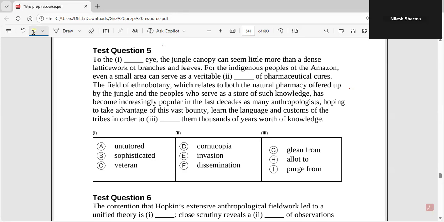So let us look at the text. It says, to the blank eye, the jungle canopy can seem little more than a dense latticework of branches and leaves. So now if you look at the first idea, you will see that it's talking about jungle canopy. What is jungle canopy? Jungle canopy is like, you have a lot of bushes and it's like dense jungle, dense forest, abundance of flora and fauna, basically, very dense. It says it can seem little more than a dense latticework of branches and leaves.